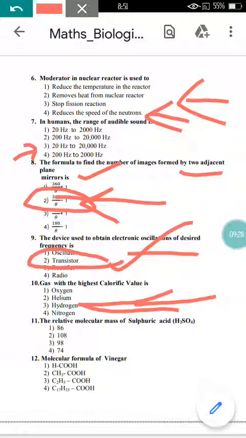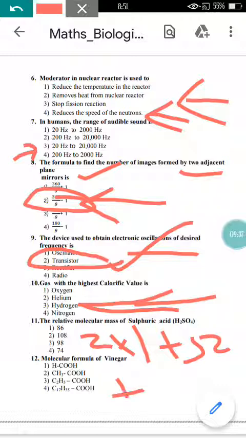The relative molecular mass of sulfuric acid is, for sulfuric acid, 2 into hydrogen, which is 1, plus sulfur is 32, plus 4 into 16, which is for the oxygen. If you add up all these values, then you are going to get the answer, which will be option 3, that is 98. The molecular mass of sulfuric acid is 98.